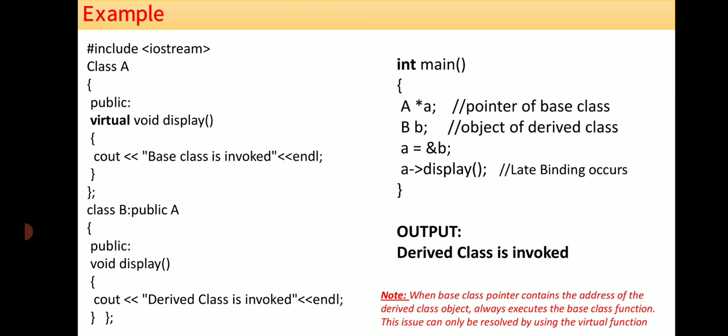Next we close the base class, and then we define the main program. Then we create a pointer to the class A, and then we create an object of the derived class, and this pointer can hold the object of the derived class.